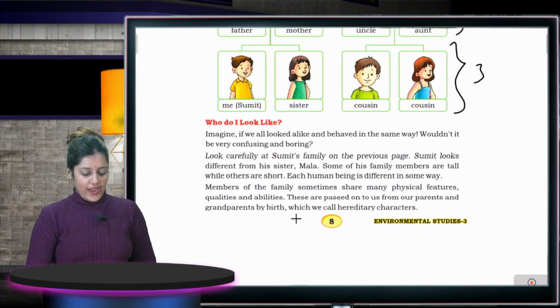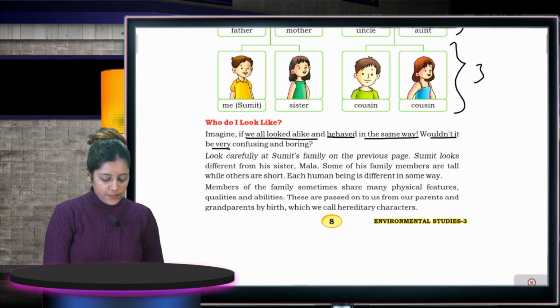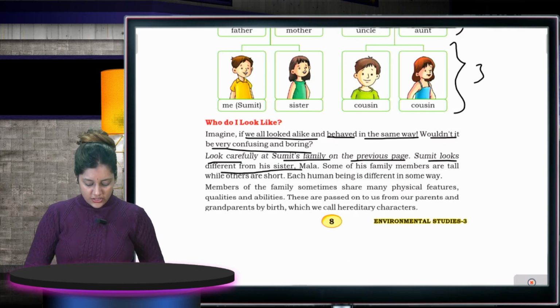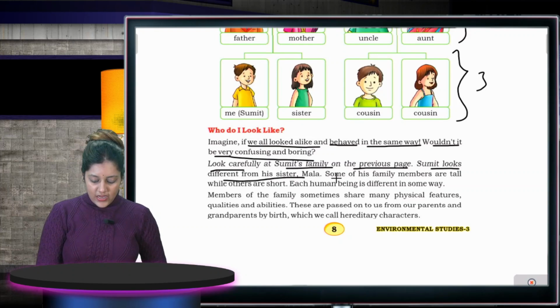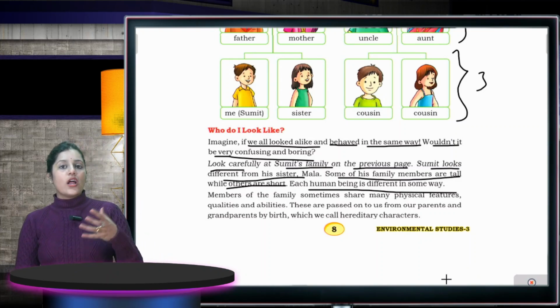Who do I look like? Imagine if we all behaved in the same way, wouldn't it be very confusing and boring? Look carefully at Sumit's family on the previous page. Sumit looks different from his sister Mala, and some of his family members are tall while some are short. Each human is different in some way. So why are we all not the same?